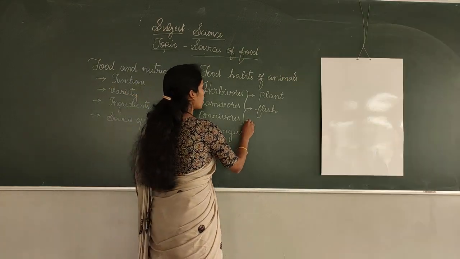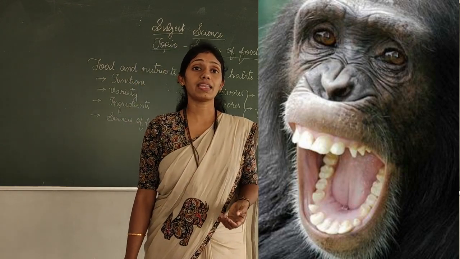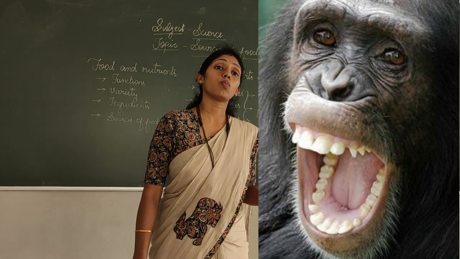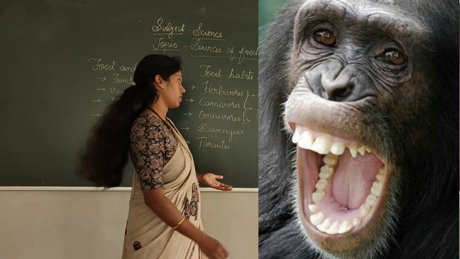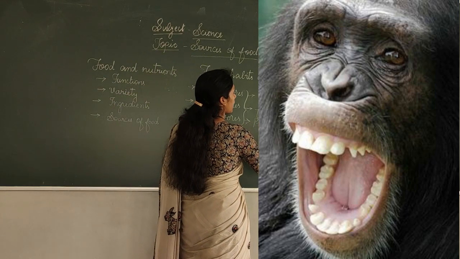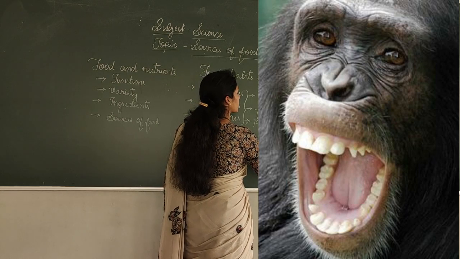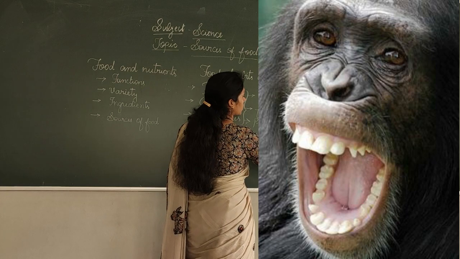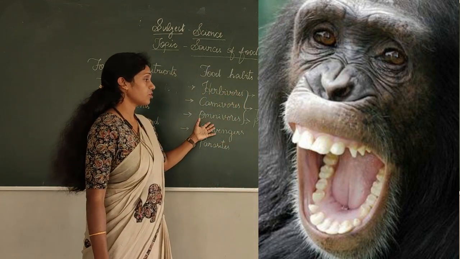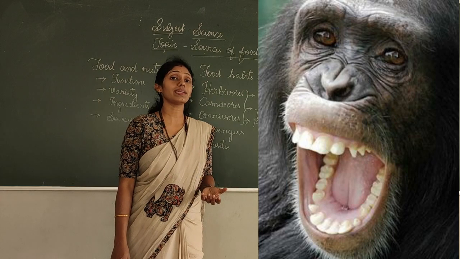Next comes the omnivores. What are omnivores? Omnivores are the animals which eat both plants and animals. So here children, for the omnivores, all the teeth are well developed.